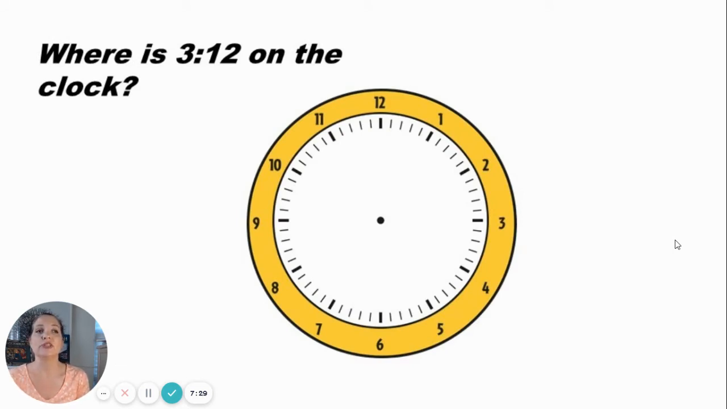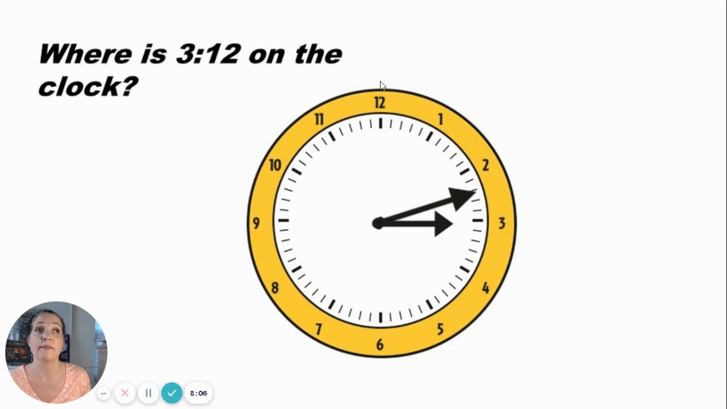Where is 3:12 on this clock? Remember, the 3 is the hour, and the 12 is the minutes. Where is 3:12 on the clock? Remember, the shorthand or the smaller hand is the hour, so that should be pointing toward the 3. The larger hand is the minutes. That should be pointing toward 3:12.